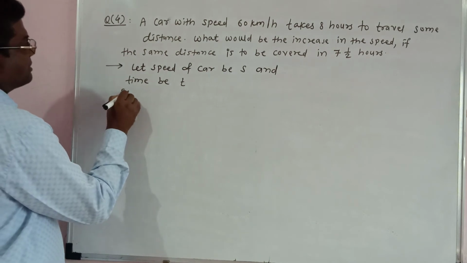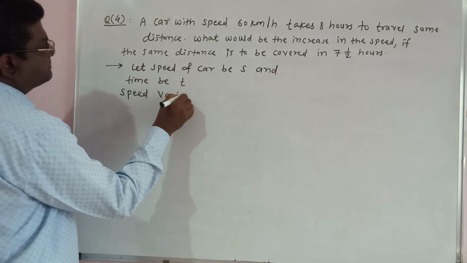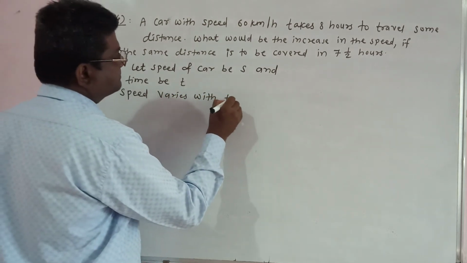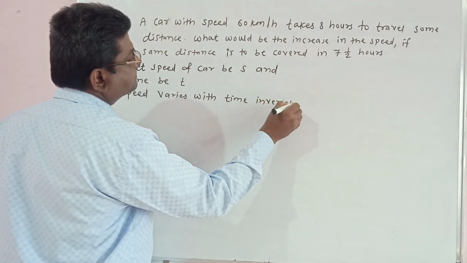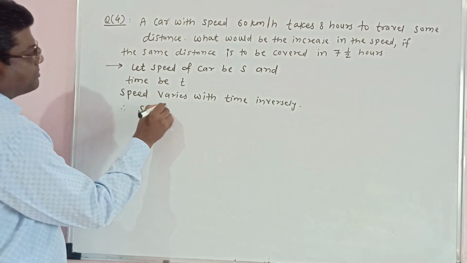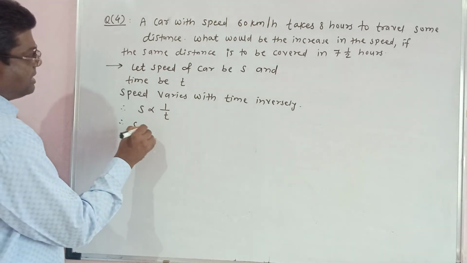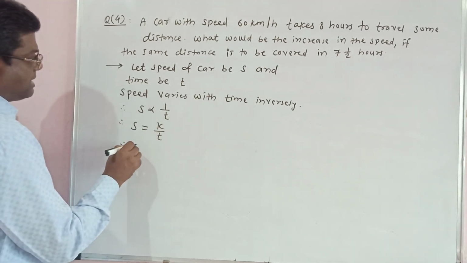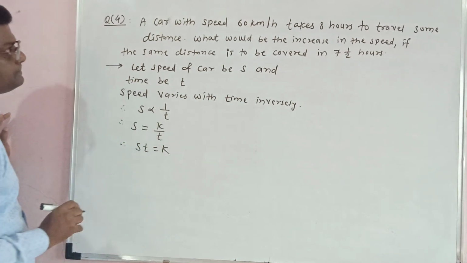Therefore, we write speed varies with time inversely. Therefore, s is inversely proportional to time. Therefore, s is equal to k upon t. Therefore, s into t is equal to k.